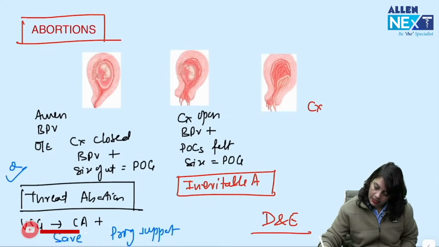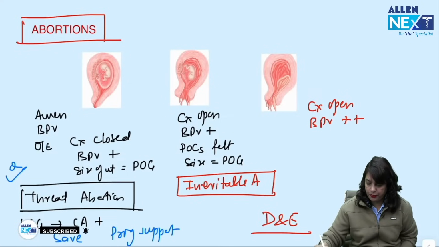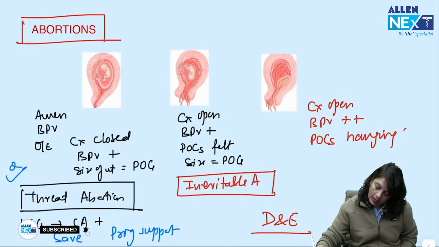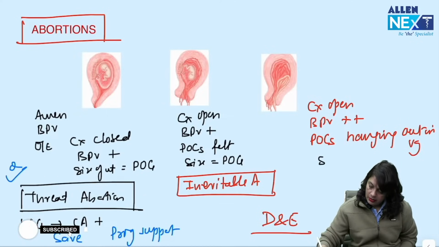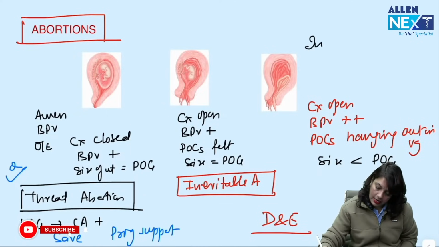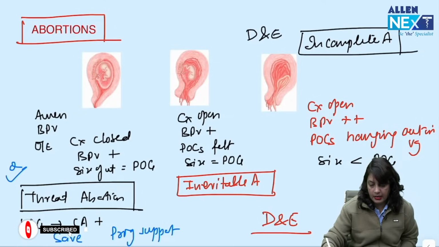If cervix is open, bleeding is present profusely, POCs hanging out in vagina, size of the uterus less than period of gestation, that is incomplete abortion, and management is DNE.